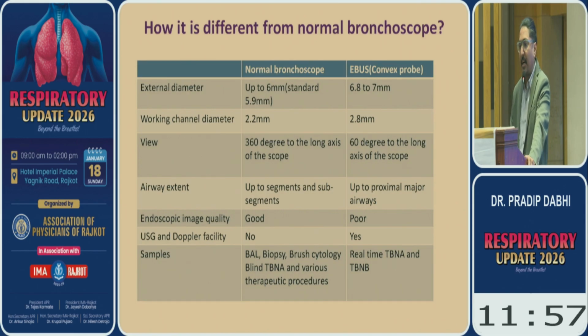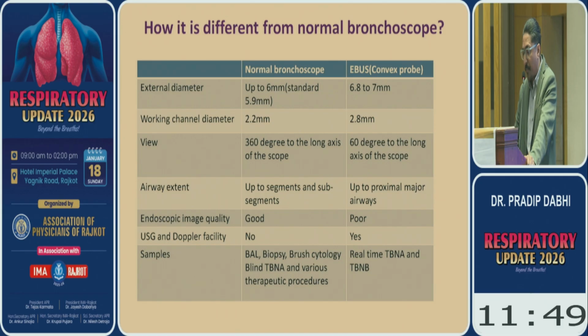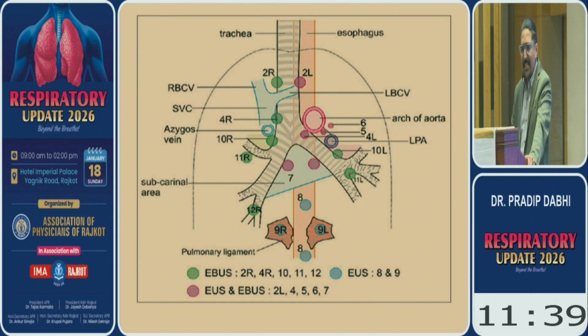How is it different from a normal bronchoscope? The diameter is a little bit higher. You have a 60-degree view, whereas the normal bronchoscope has a straight view. The endoscopic image is good quality in a normal bronchoscope, which is poor in an EBUS scope, and you can sample the lymph node in real time. So these are the lymph nodes we can access through the EBUS. Most of the lymph nodes you can access through EBUS except station 8 and station 9.